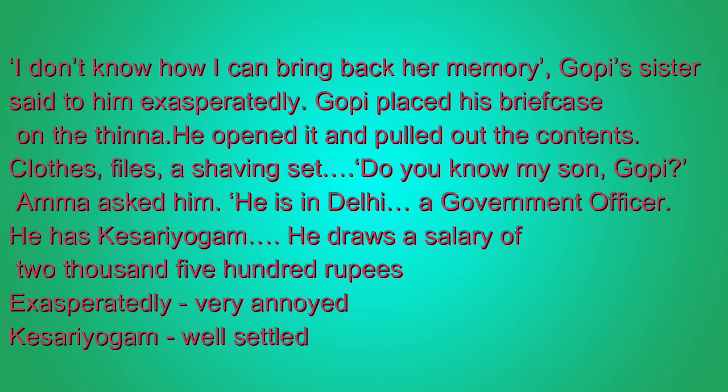Amma asks Gopi, do you know my son Gopi? And Amma says that her son Gopi is in Delhi, a government officer. He has Kesar Yogam. The meaning of Kesar Yogam is a well settled life. And he also draws a salary of 2500 rupees. Amma is unable to recognize that she is talking to her son. Is it clear?